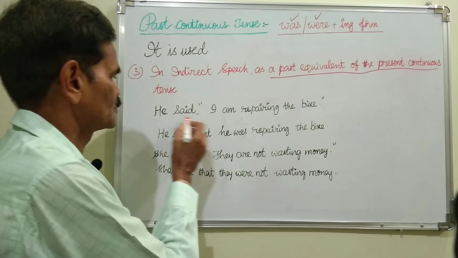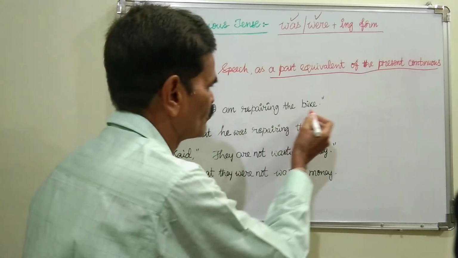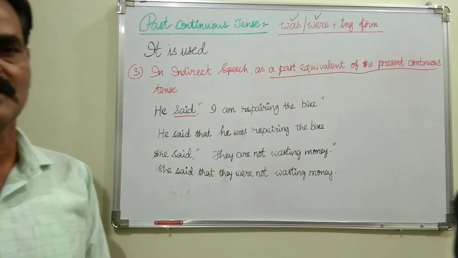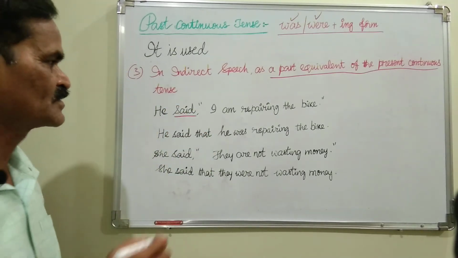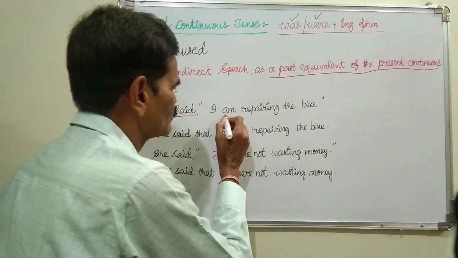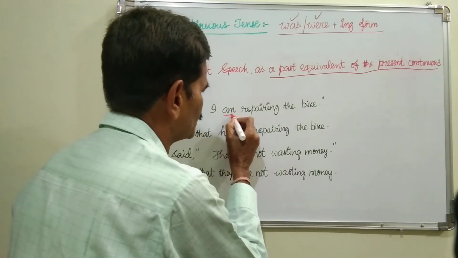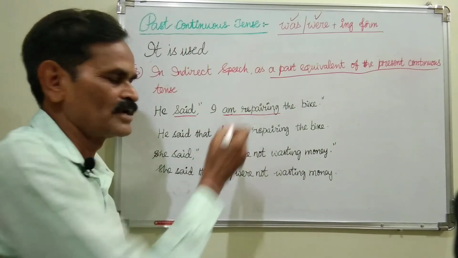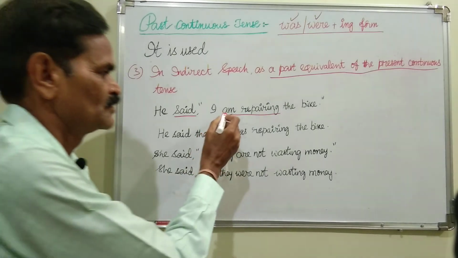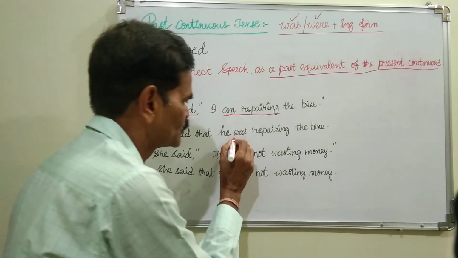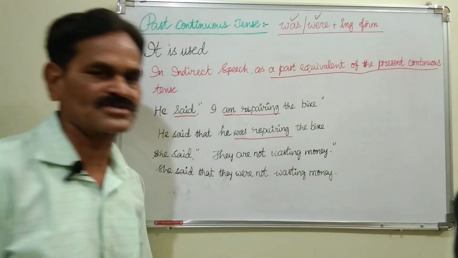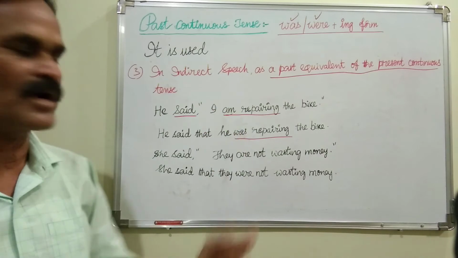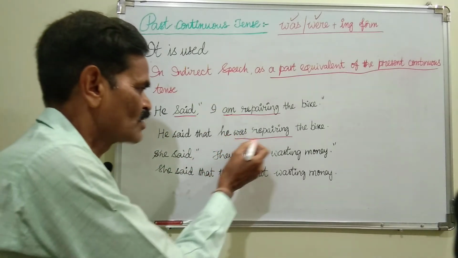So suppose he said, I am repairing the bike. Here said is the reporting verb. This is in simple past tense. Here in direct speech, am repairing is the verb, am is present and repairing is continuous. This present continuous is changed to its corresponding past, that is past continuous. So he said, I am repairing the bike. He said that he was repairing the bike.